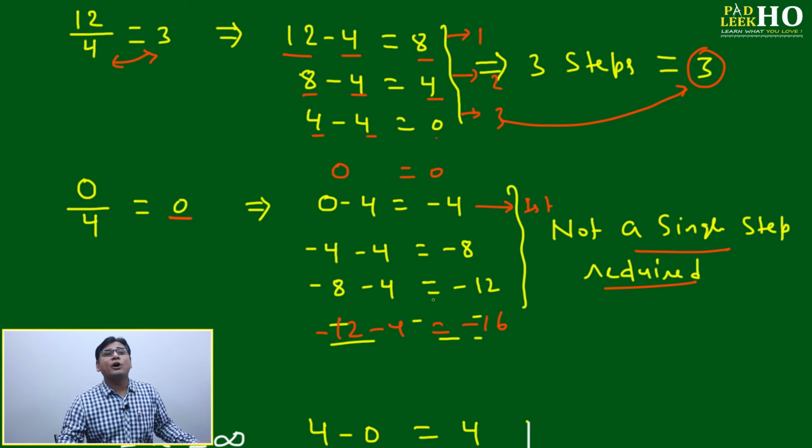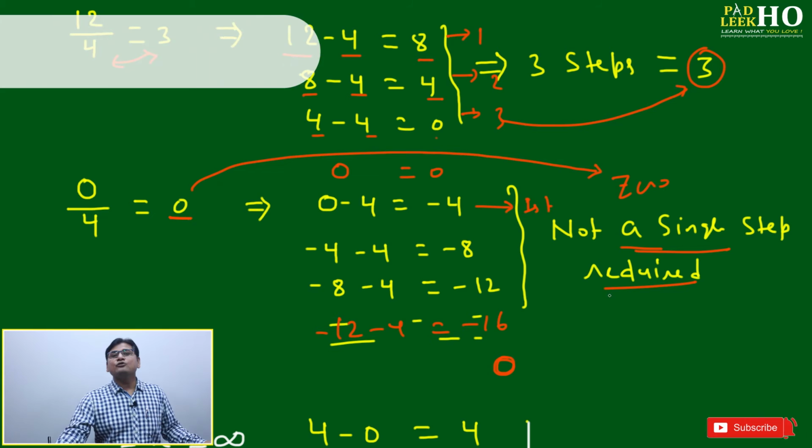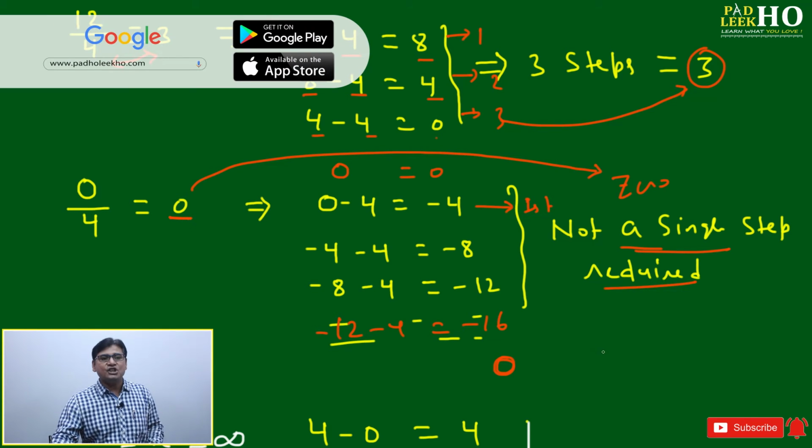Why will you not be able to count? On the right hand side it should reach 0. Never will you get 0. It keeps on decreasing. You can say numerically it keeps on decreasing, or in absolute terms it keeps on increasing. Then you will never get 0. So how many steps are required to get 0 by 4? You need not a single step, means 0 step. Due to 0 steps, this value is coming 0, because you have taken 0 steps to divide 0 by 4.